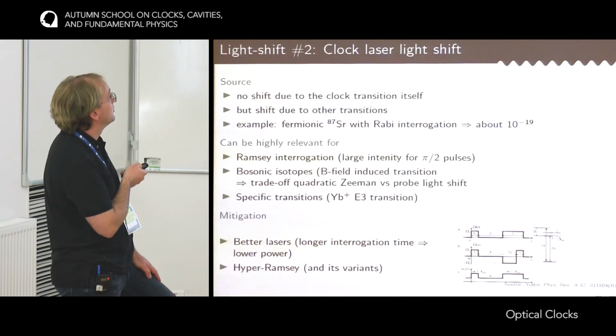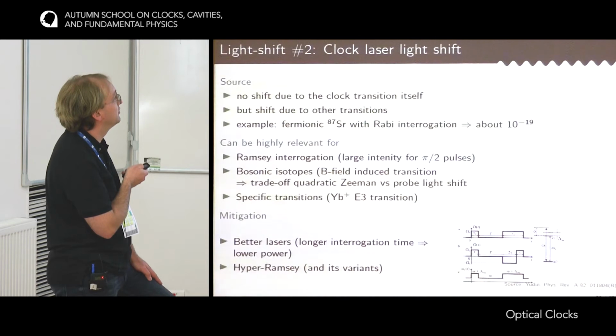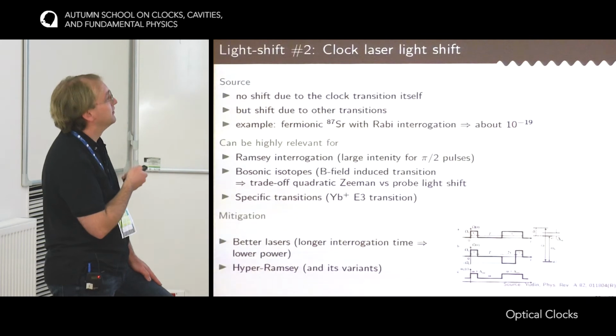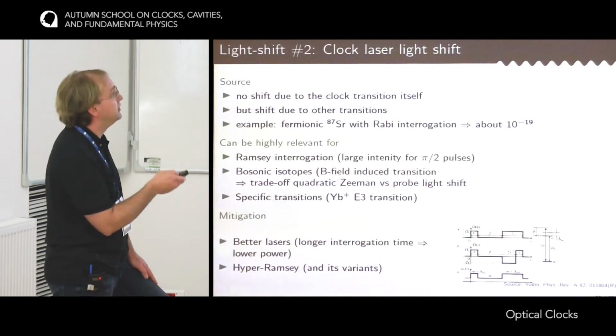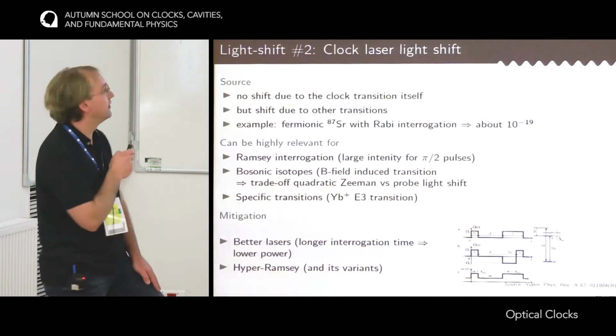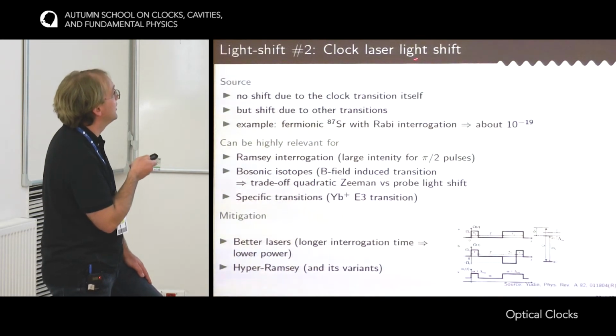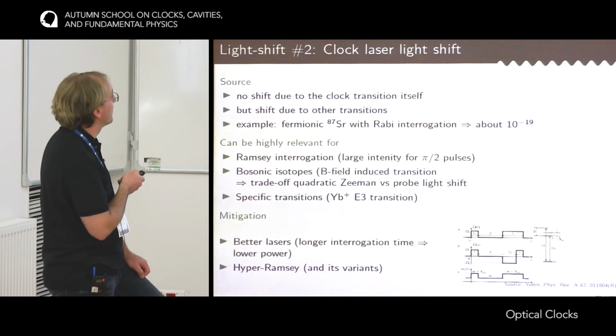So let me give an example. If you take a fermionic strontium isotope, the line is allowed by the hyperfine interaction between the nucleus and the electrons. And this hyperfine interaction is strong enough such that you don't need so much light to drive the atomic transition. The order of magnitude of this light shift would be 10 to the minus 19. Basically it's really off-resonant light with very little intensity, so the shift is quite small.